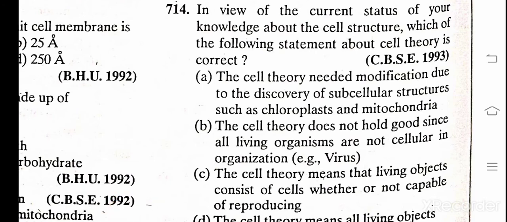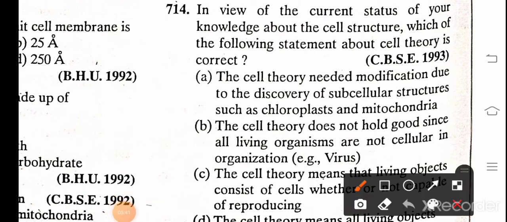In view of the current status of your knowledge about the cell structure, which of the following statements about cell theory is correct? A. The cell theory needed modification due to the discovery of subcellular structures such as the chloroplast and mitochondria.